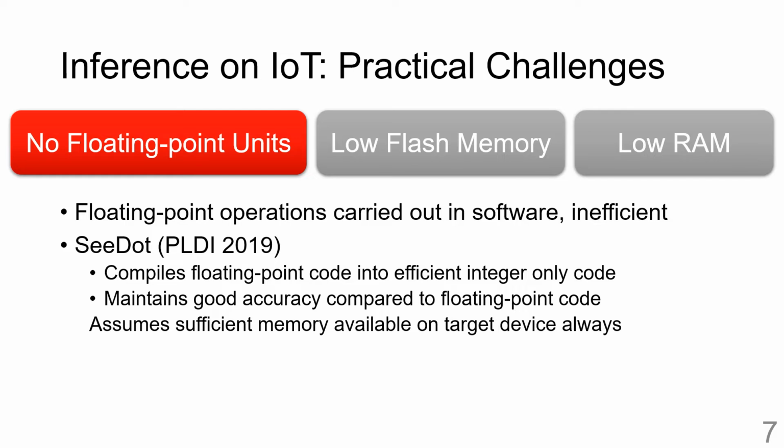This problem has already been addressed by the SeeDot compiler, which converts input code that uses floating point operations into code which uses only integer operations. SeeDot aims to reduce latency on hardware without floating point units, while ensuring the accuracy of the integer code remains good enough. However, SeeDot maximizes accuracy assuming that the target device will always have sufficient memory to run the code, which does not hold for our RNN benchmarks.